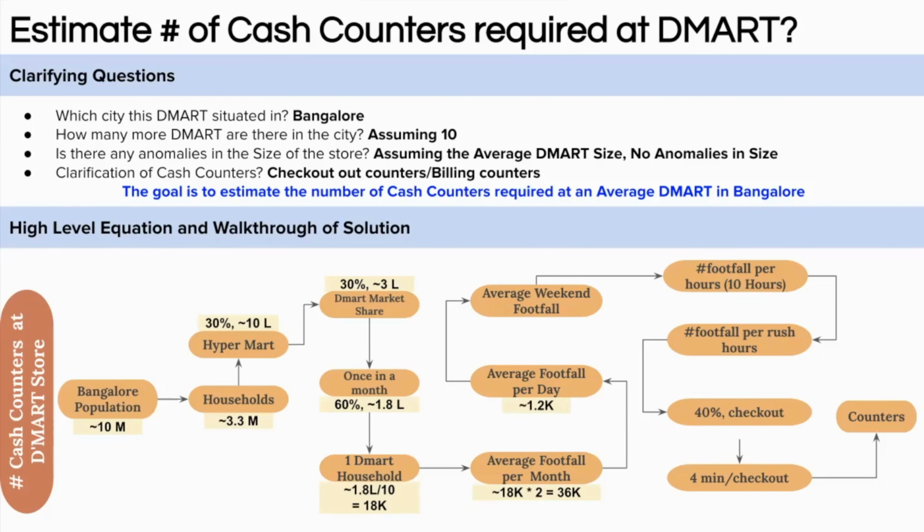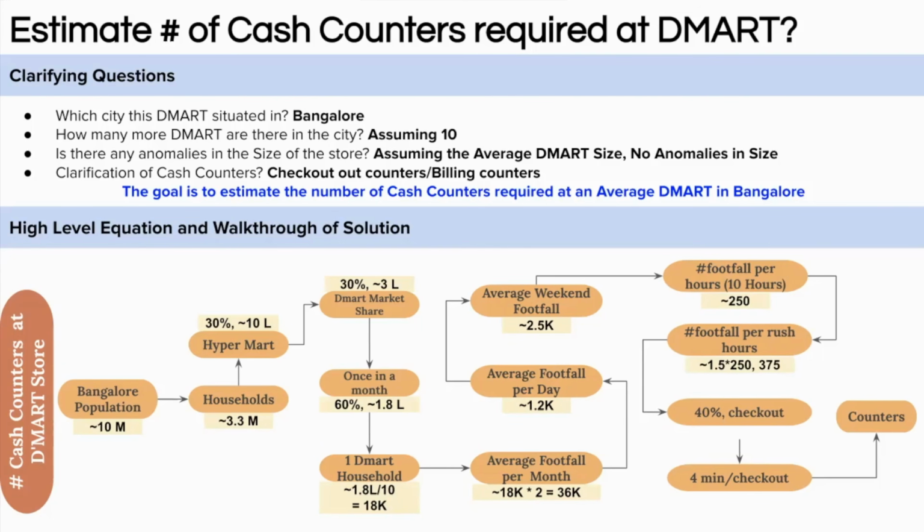But on weekends the footfall may increase, right? So we can assume and multiply by a factor of 2. So the average footfall on a weekend will be around 2.5k. So basically 2,500 people are coming to shop from DMART on a weekend. And DMART is operational for 10 hours, we have assumed that. So per hour on an average 250 people come. But there is a rush hour also. Assuming at peak the footfall is around 1.5 times the normal hour, this will give around 375 people.